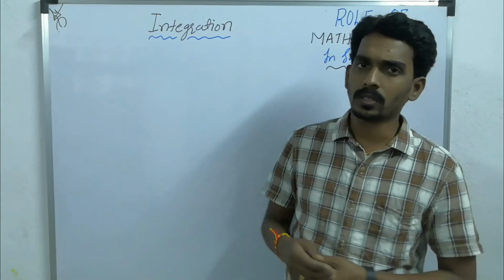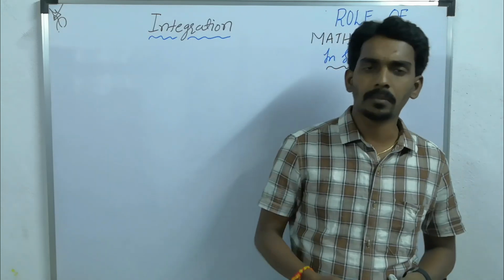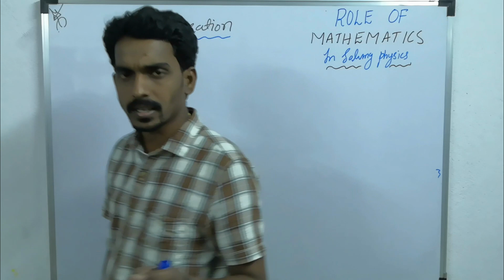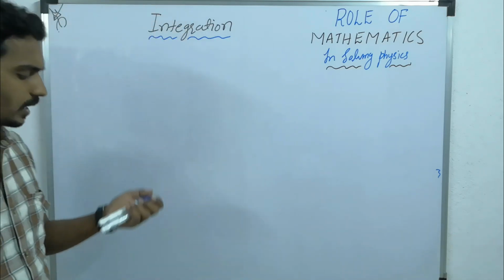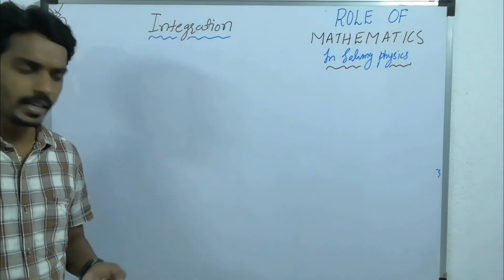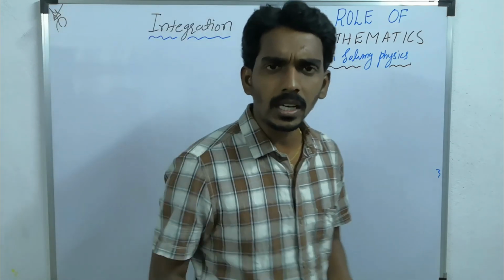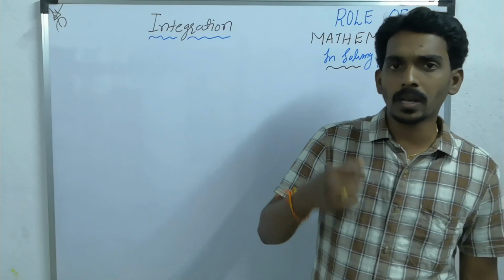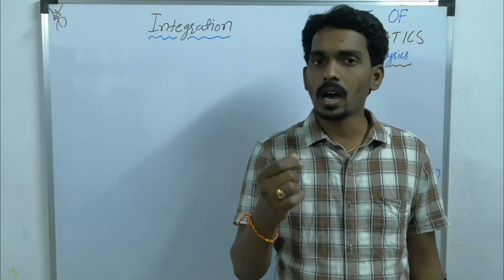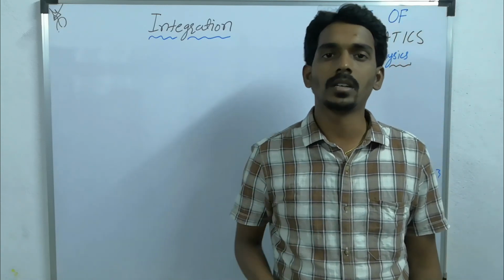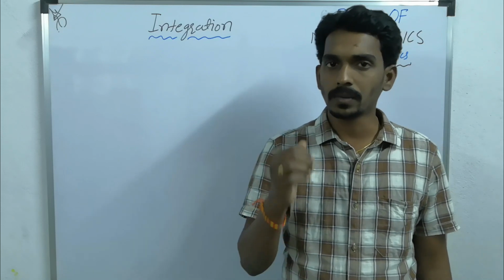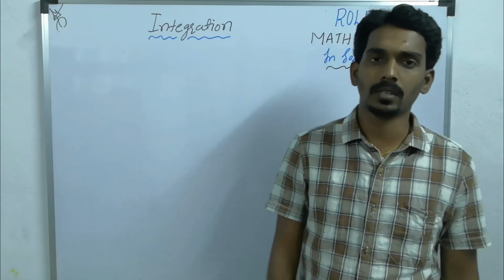So let us first try to understand integration, and let us take the basic formula here. As I said, integration is nothing but addition. But addition of what? Not natural numbers or integers, but addition of infinitesimally small quantities, infinite in number.